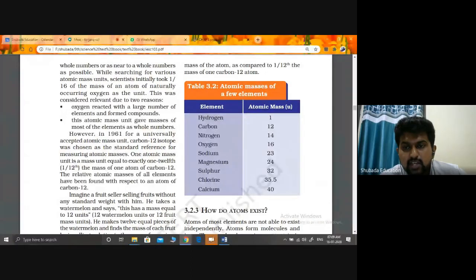Atomic mass of a few elements. So what is atomic mass? Can anyone define atomic mass? Yesterday I told you to read your textbook from the previous year. What is atomic mass?